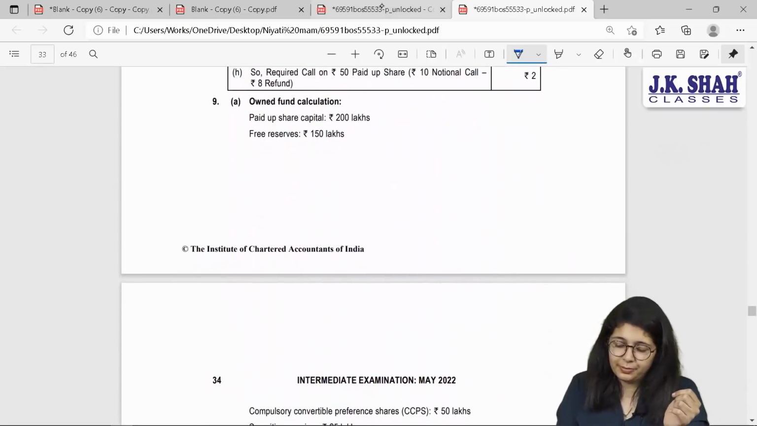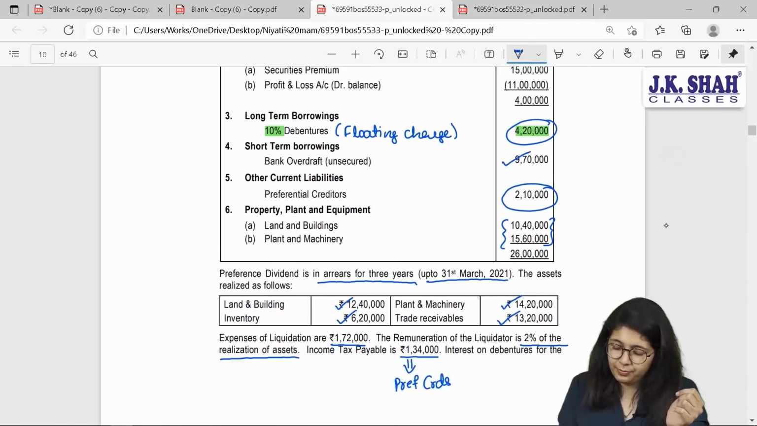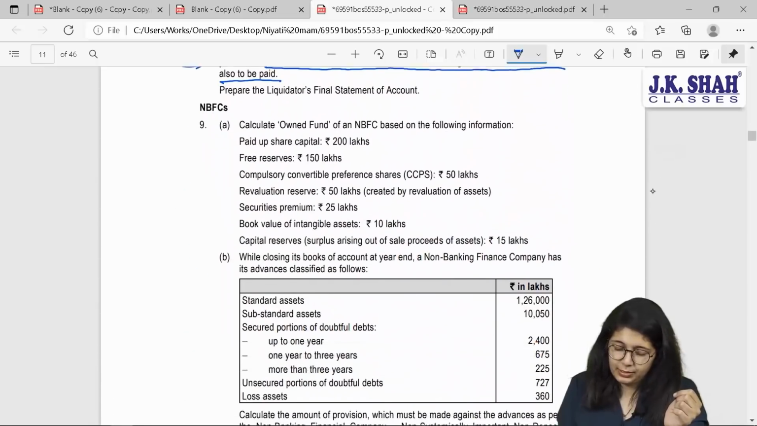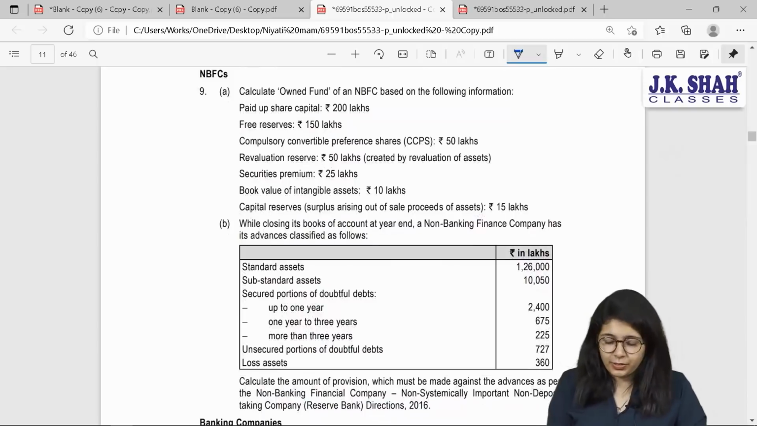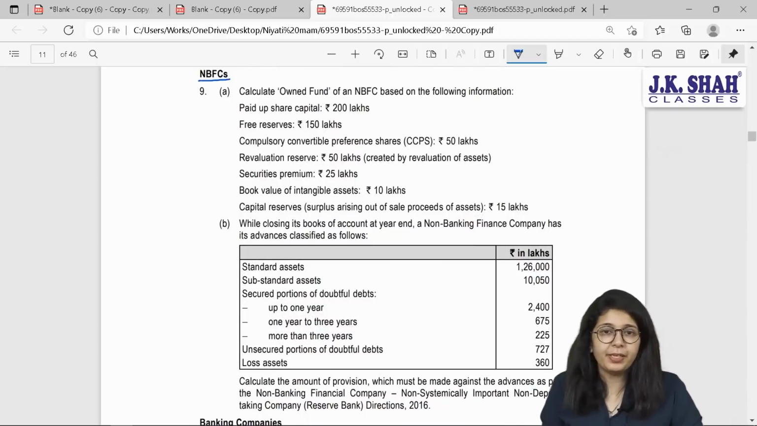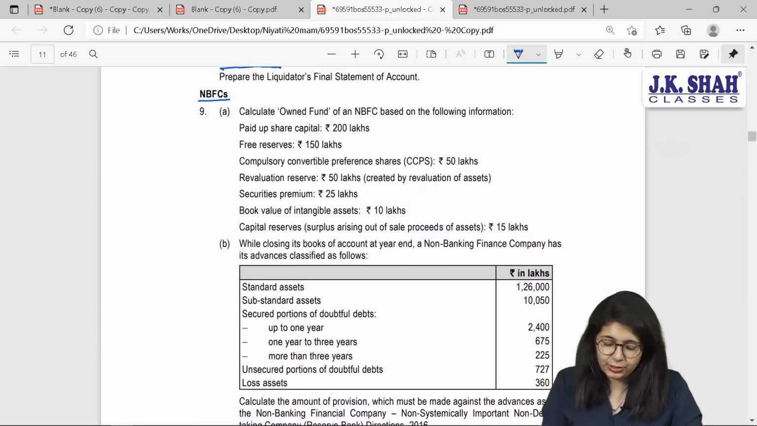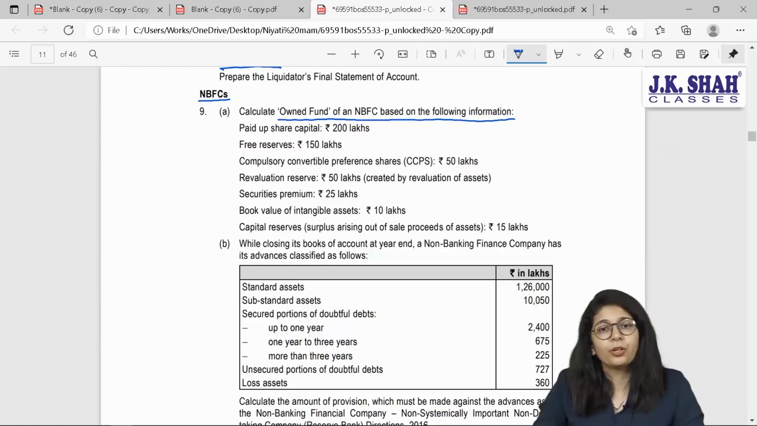Coming to my next part. This was quite a simple sum. Okay, bachas. So the next chapter that we have is NBFC. This is quite a small and simple chapter. What have they asked you? They have given you 2 questions. First says, calculate own funds of NBFC based on the following information. Now, beta, you have to find out your net own funds, gross own funds. Let us see what all information is given.